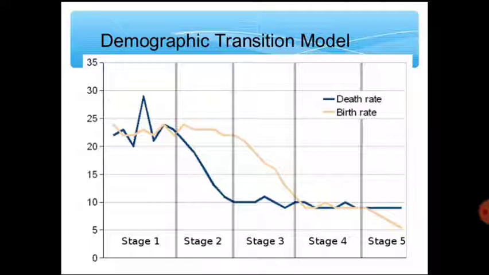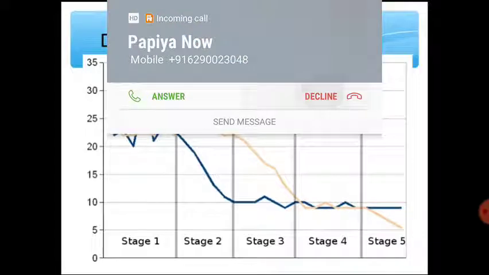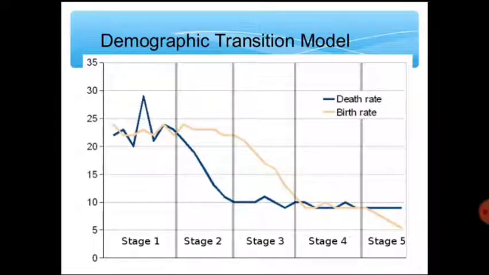See in this picture, in the first stage, the birth rate is equal to the death rate, so the population is stable. In the next stage, there is a rapid decrease in the death rate while the birth rate is stable, so the population is naturally increasing. The third stage indicates the situation of the rich countries, where the birth rate generally falls gradually.